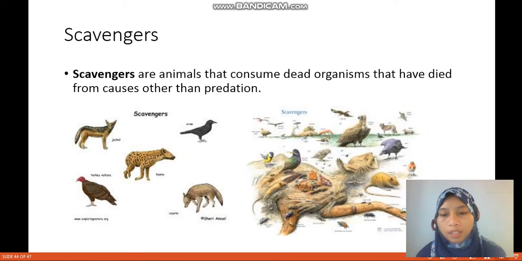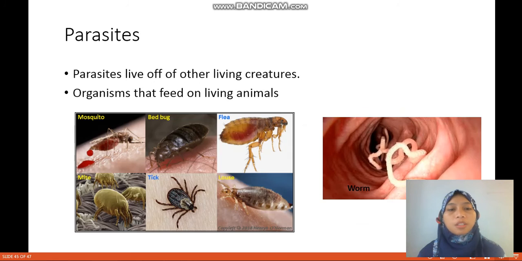The flies, the worms, even the rats can be scavengers. And parasites live off other living creatures, organisms that feed on living animals. So the mosquito, the bugs, the tick, the worm are types of parasites.